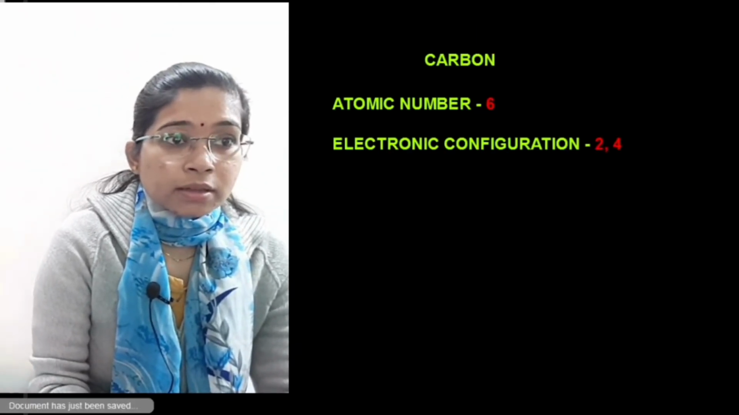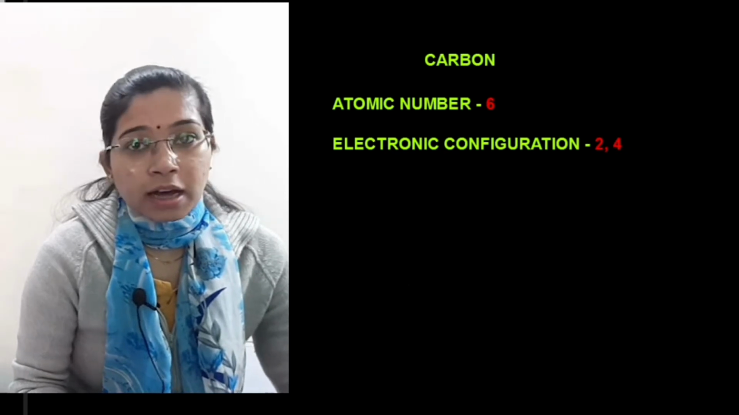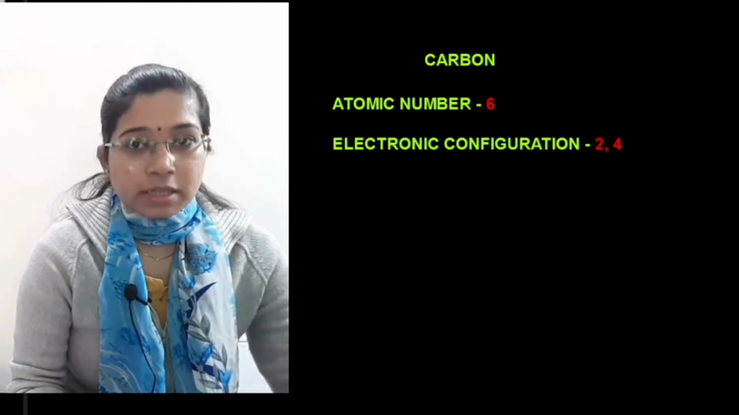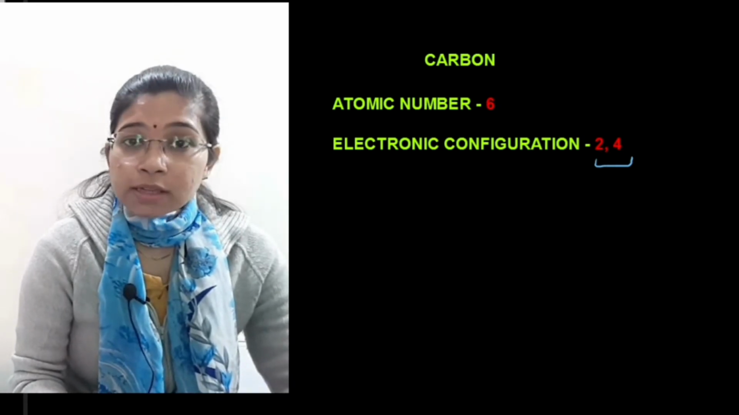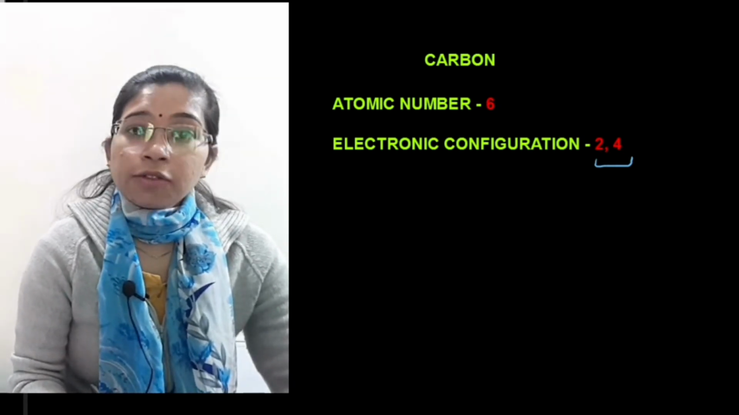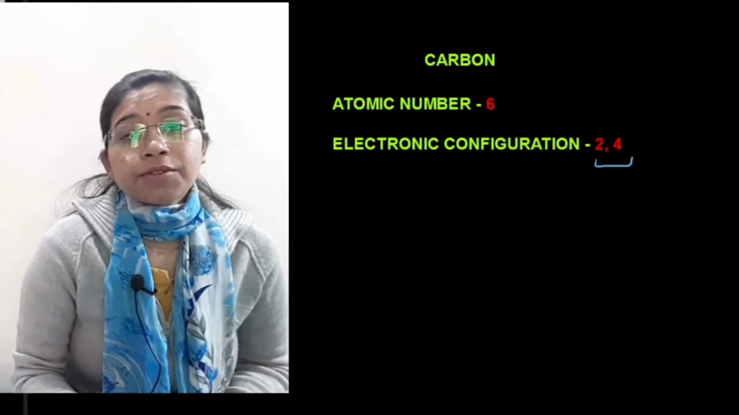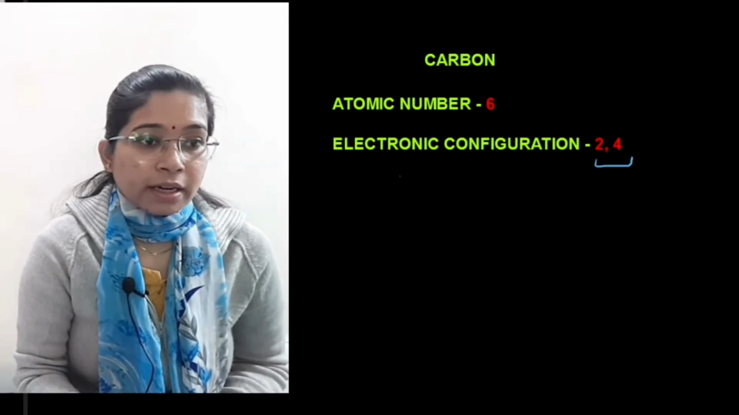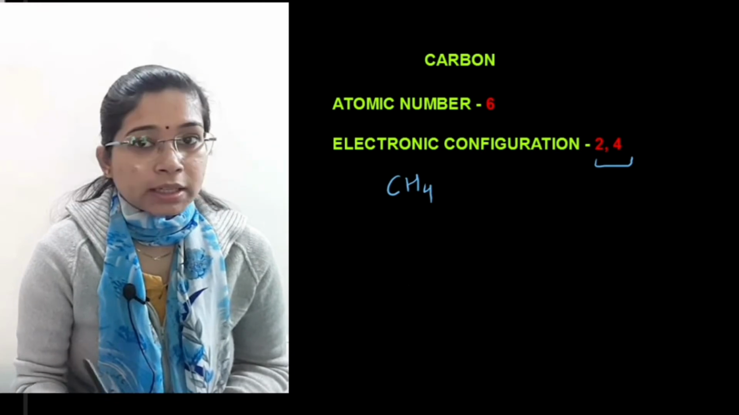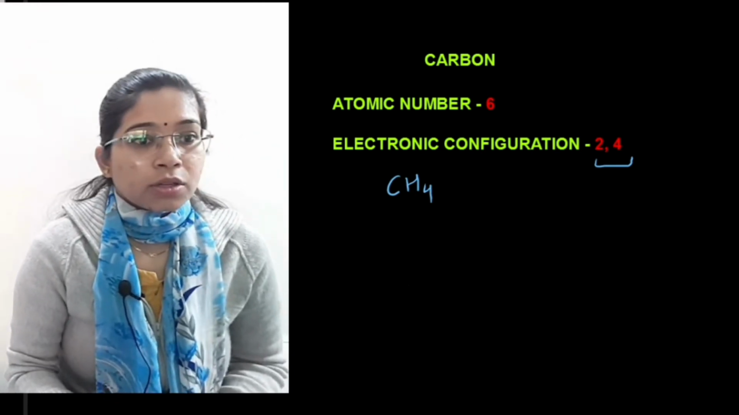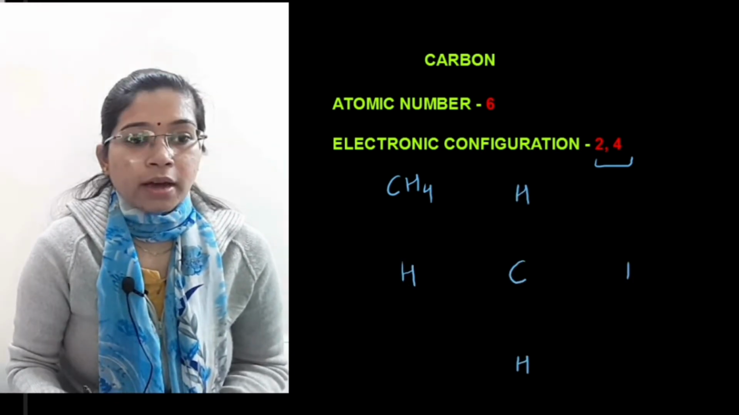Let's see how the bonding takes place in carbon. The atomic number of carbon is 6 and the electronic configuration is 2, 4. It means the valence shell has 4 electrons, right? We will see the bonding in methane, that is CH4, how the carbon is forming a bond with other hydrogen atoms. You see here this carbon and hydrogen.